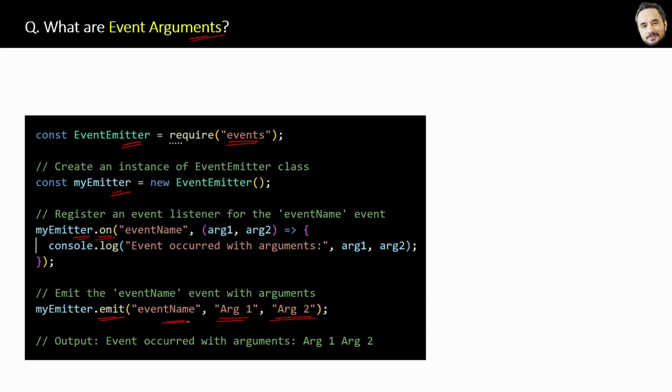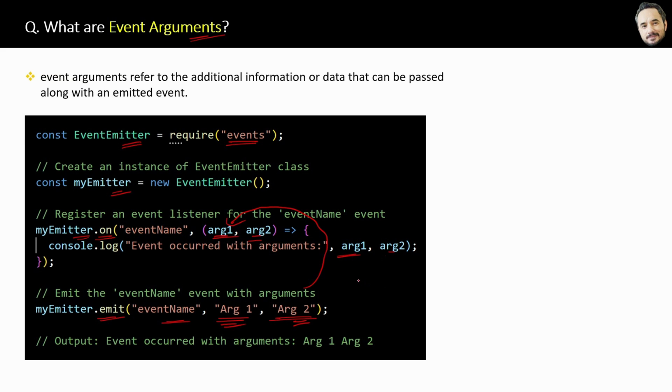And that additional information is called event arguments. These arguments will then be received by these parameters of the callback function above, and then we can use them inside the function as per our application requirement. Okay, so in short, if you want to pass some data along with the event, then you can use these event arguments, and the same thing is written here also.